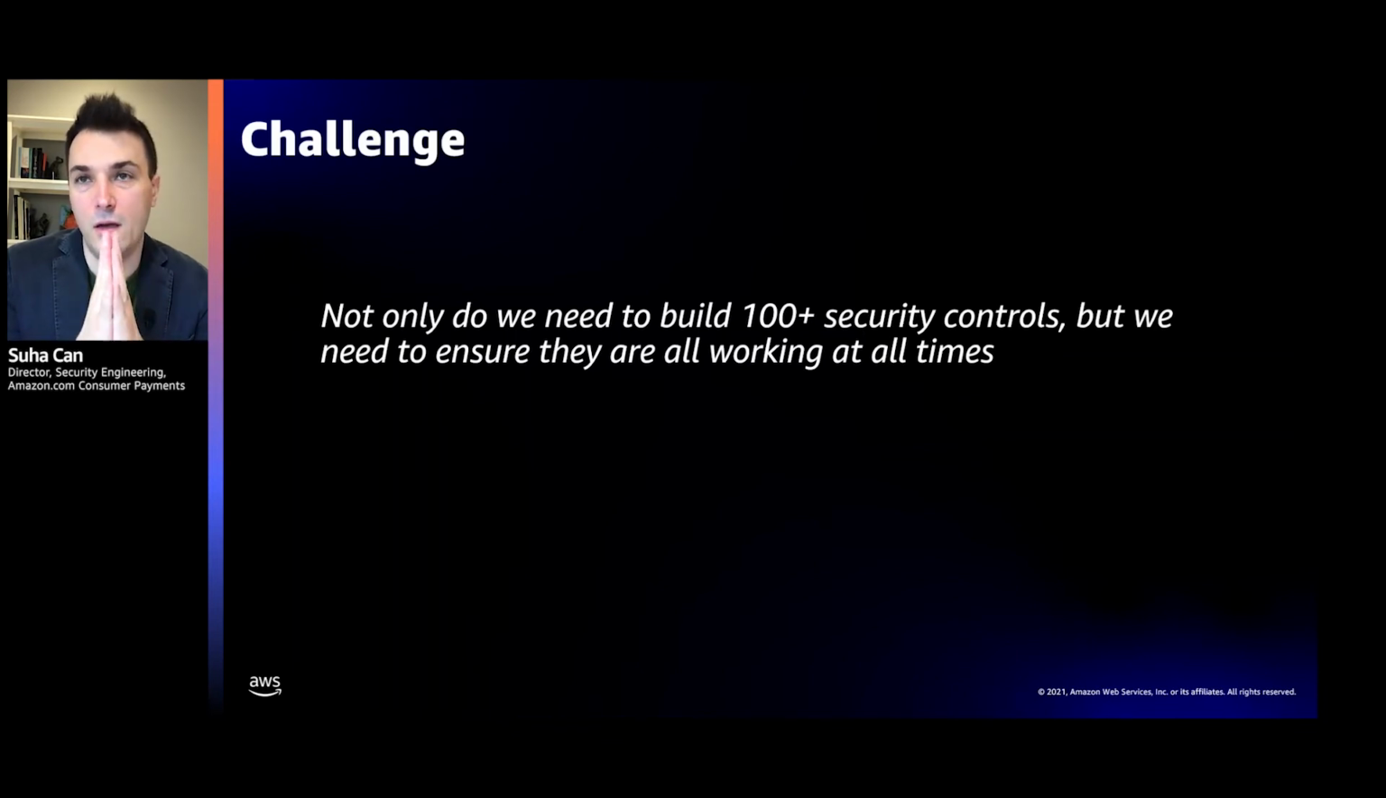And that becomes an important task for us to think about, because it's a large number. We need to build a lot of controls and a lot of security canaries, all in production, and we need to be able to monitor their effectiveness in real time.